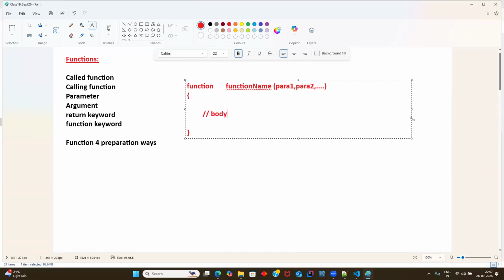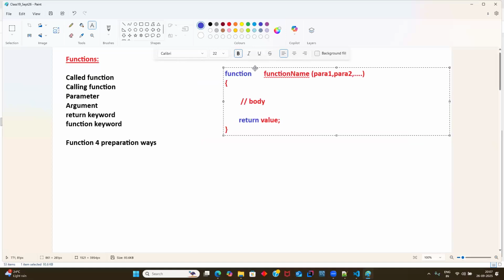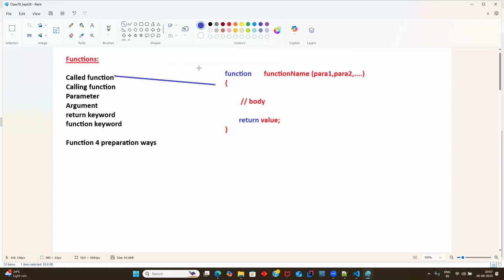It's not a rule for all, but as per the syntax you will be using the return keyword. So in a complete called function there are two keywords that we learned. The purpose of the function keyword is to create a function, and the purpose of the return keyword is to return a value from a function. That's what we discussed as part of the called function.